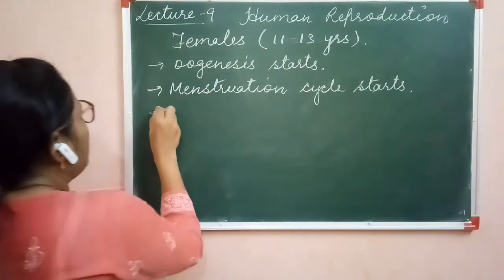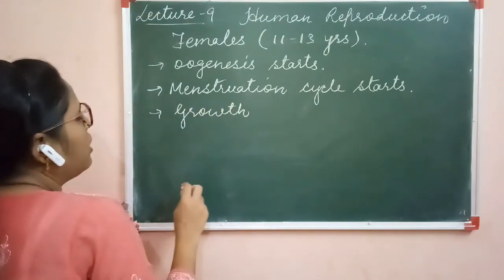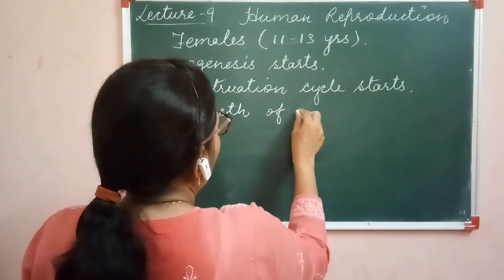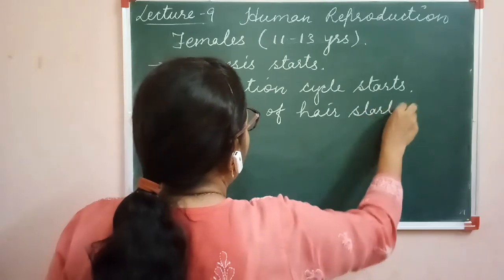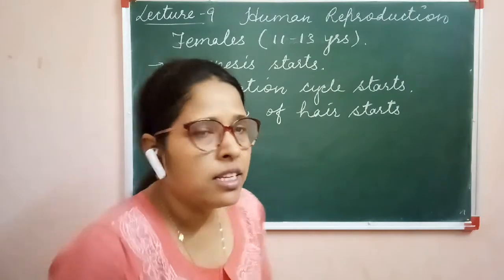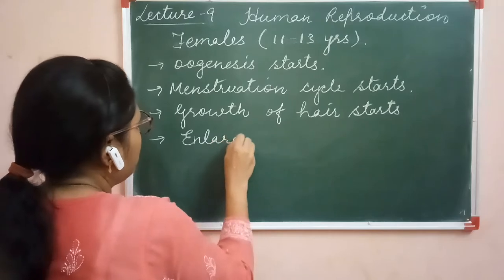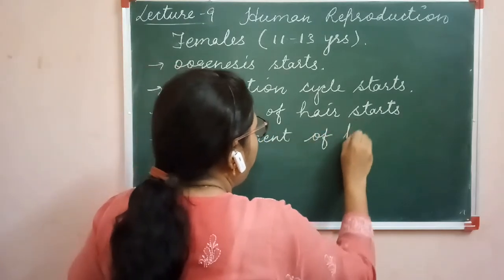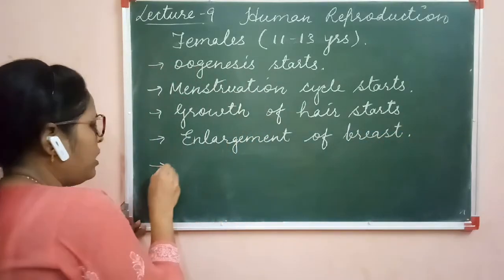Growth of hair on the different parts of the body, like under the armpits and pubic hairs. Next, the important change is enlargement of the breast. Enlargement of the breast starts in the human females at the time of puberty.